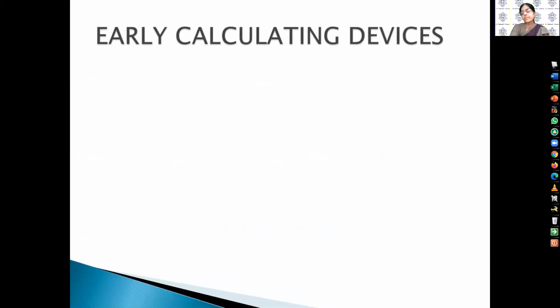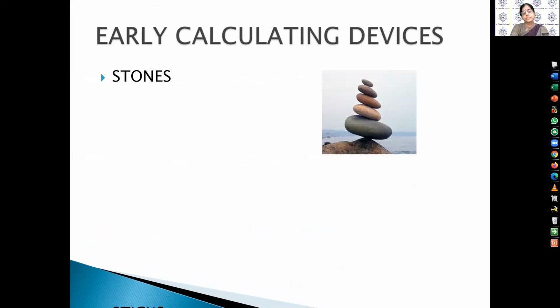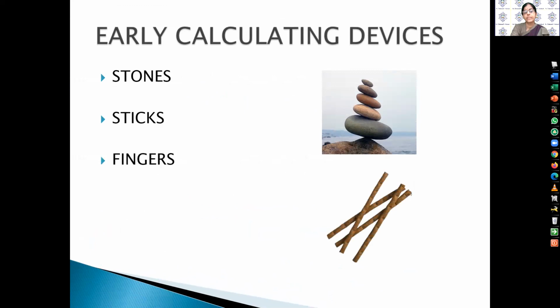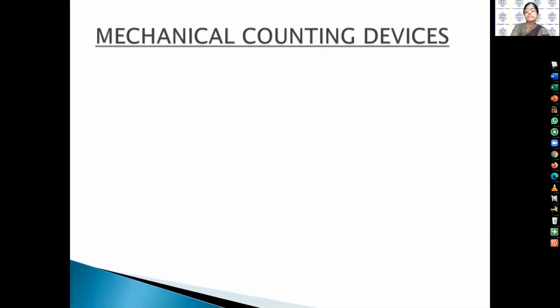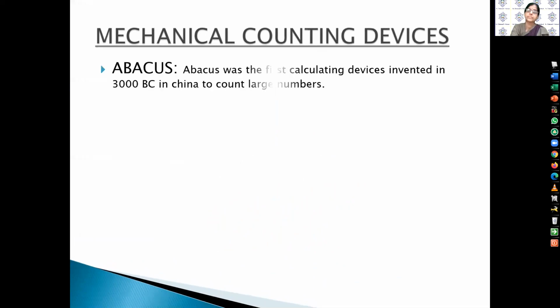Early calculating devices. First we learn about some early calculating devices: stones, sticks, fingers, pebbles, and cowries. These are some early calculating devices. After this, mechanical counting devices come.